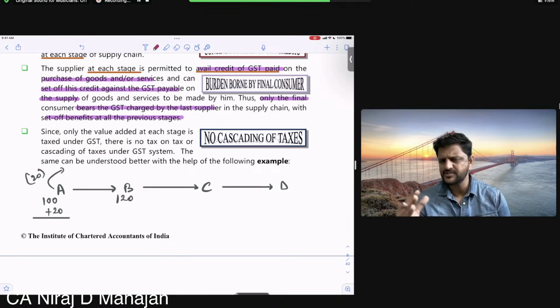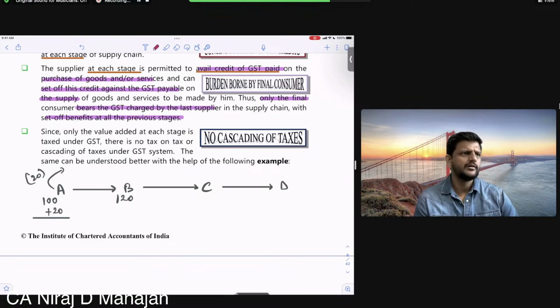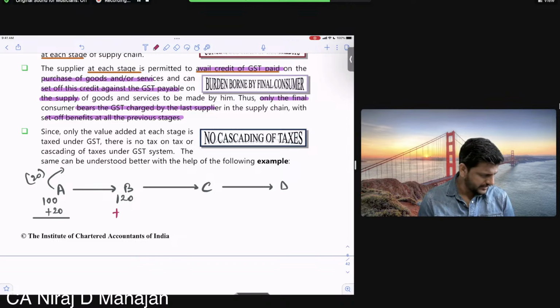Okay, like I said, he bought some steel and he put some, let us say, foam on that steel to make the chair. I'm just giving you a simple example. So his price before taxes, with 30 rupees as profit margin, let us say, is 150 rupees. Chalega? All of you okay till here?